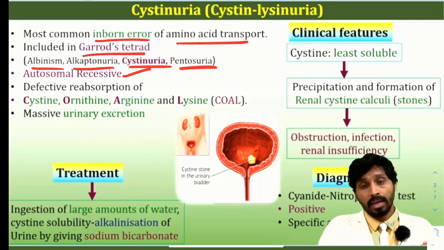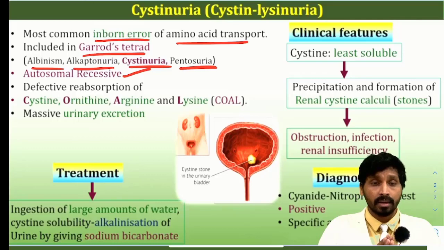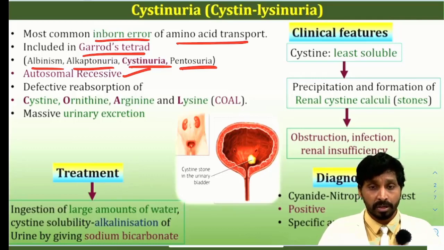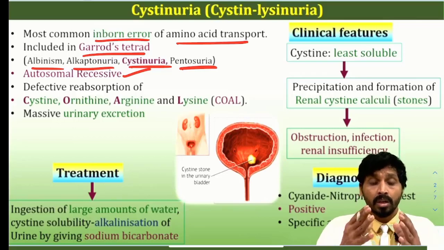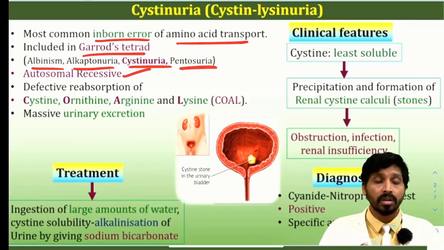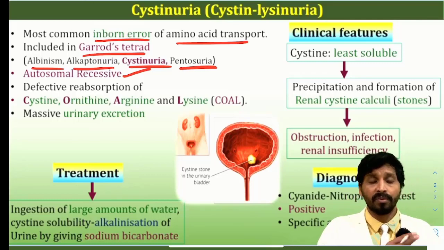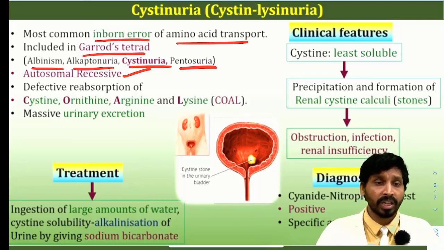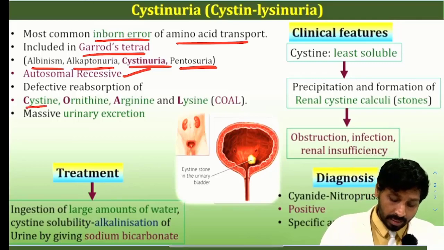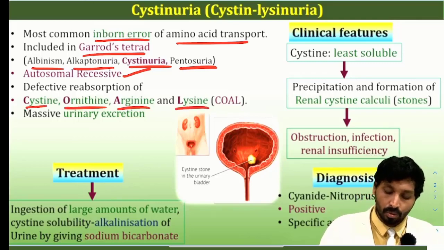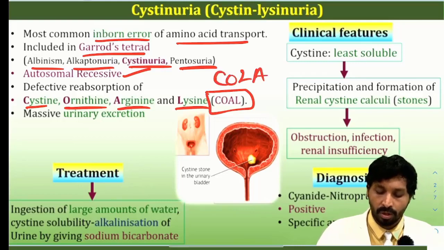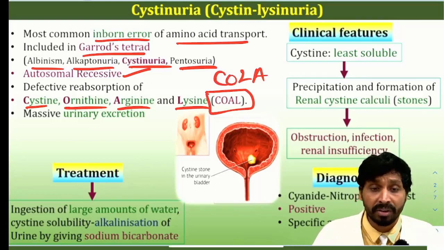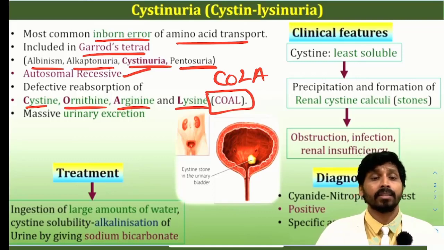As these amino acids are important to our body, they are supposed to be reabsorbed. So the moment the circulation goes to the glomerulus, the amino acids are supposed to be reabsorbed. Because of a defect in some of the membrane transport proteins, these amino acids will not be reabsorbed. What are those? Cystine, ornithine, arginine and lysine. Short form COLA: C stands for cystine, O stands for ornithine, L stands for lysine, A stands for arginine.